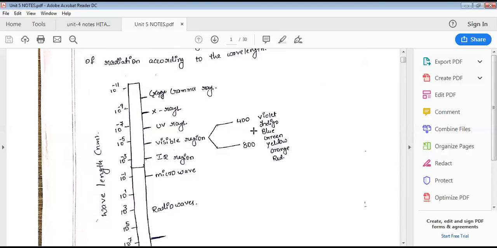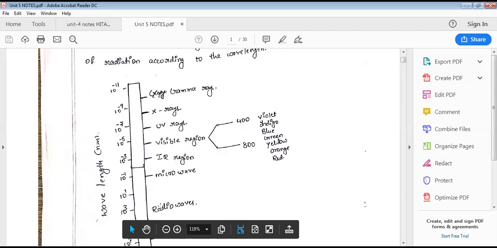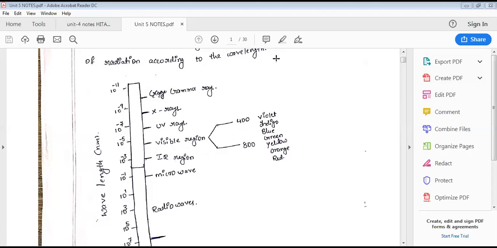Visible radiation is in the range of 400 to 800 nanometers. It is in the form of 7 colors called VIBGYOR, the rainbow. Those 7 colors together are called visible radiation. After visible radiation, we have IR radiation and microwave radiation. Radio frequency is at the last place, where energy is least and wavelength is highest. There is an inverse proportionality between energy and wavelength, so the greater the energy, the lesser the wavelength.